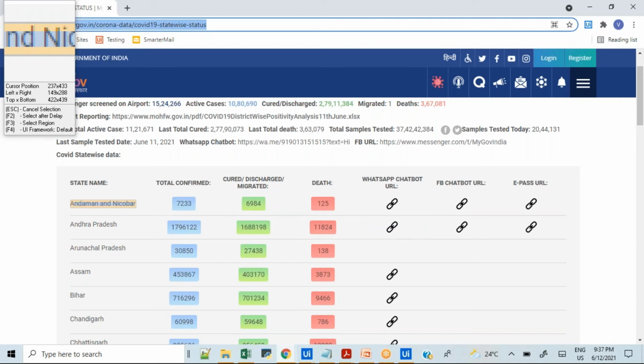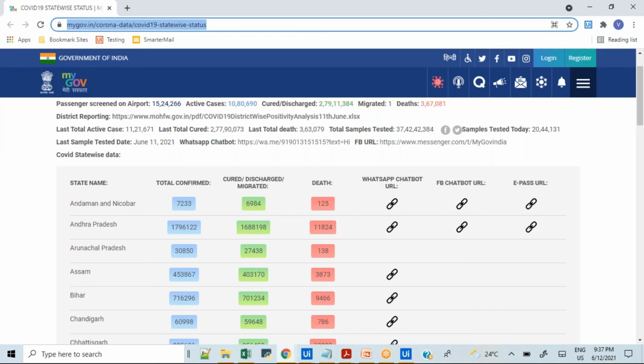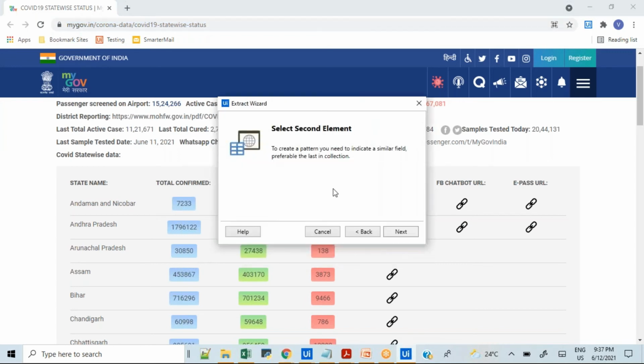We have to capture all the information like state name, total confirmed cases, all the column data basically. Okay, so how to capture this data? We have to just click on this state name. So I clicked on the first state name, then we'll get this wizard. It will say click on the second element.